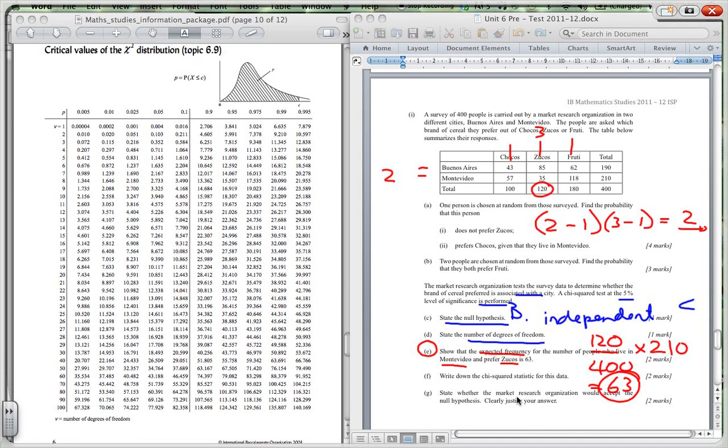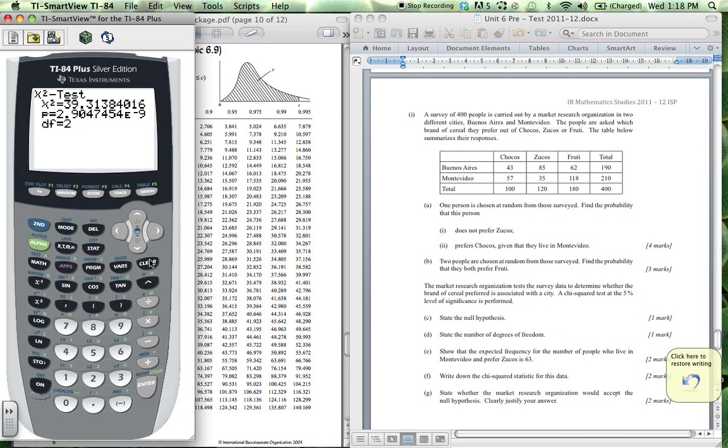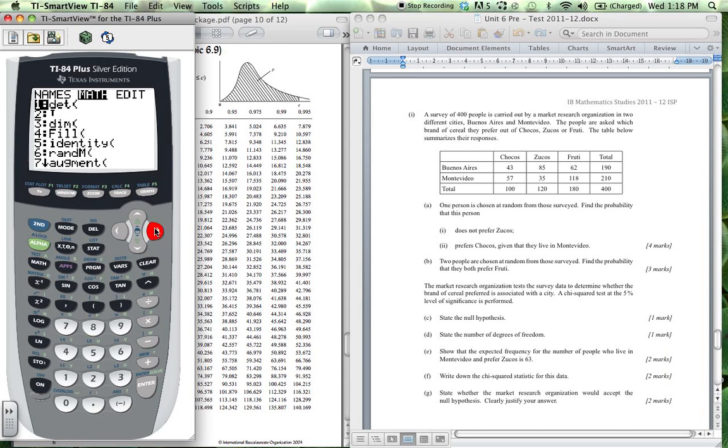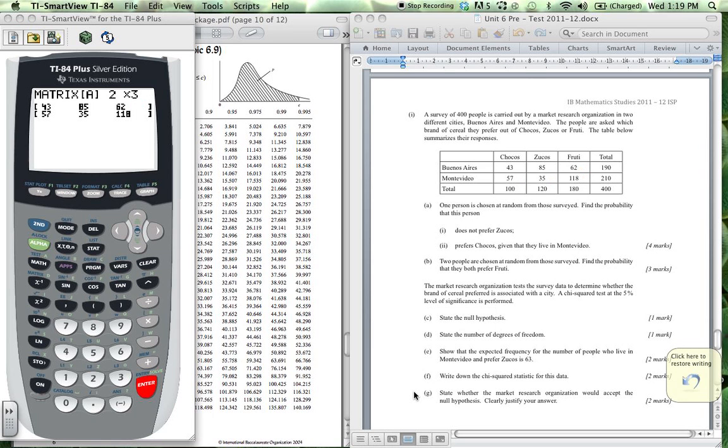Then it says write down the chi-squared statistic for this data. Now this is best done by using the graphics calculator, so let's go there. Remember you go to your matrix, second function matrix, and I already have put in this data, so it's going to be A. You see here, I have put in 43, 85, and 62 here, and 57, 35, and 118 there. So I've put in my data.